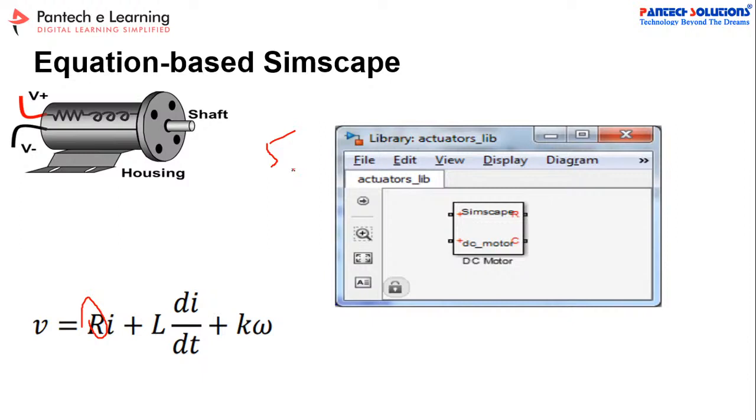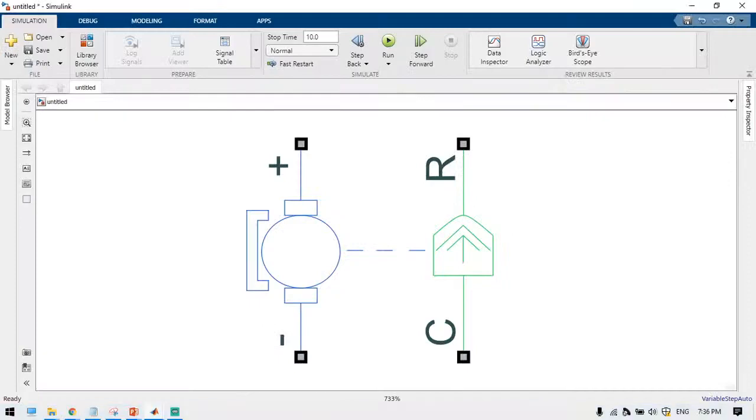That loss you can take into consideration. For that, you have to remodify the library. By default you can take it, and you have to include the 10 percent error into your physical system.